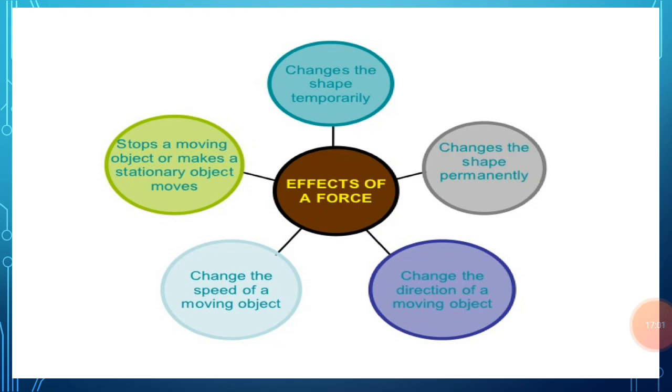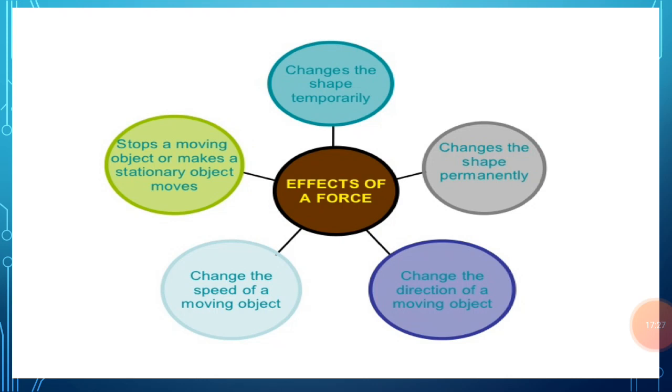Now the fourth effect is that a force can change the direction of a moving object. In a cricket match, when the moving cricket ball is hit by a bat, the direction of the cricket ball changes and it goes in another direction. In this case, the force exerted by the bat changes the direction of the moving cricket ball. In the game of carom, when we take a rebound, the direction of the striker changes.